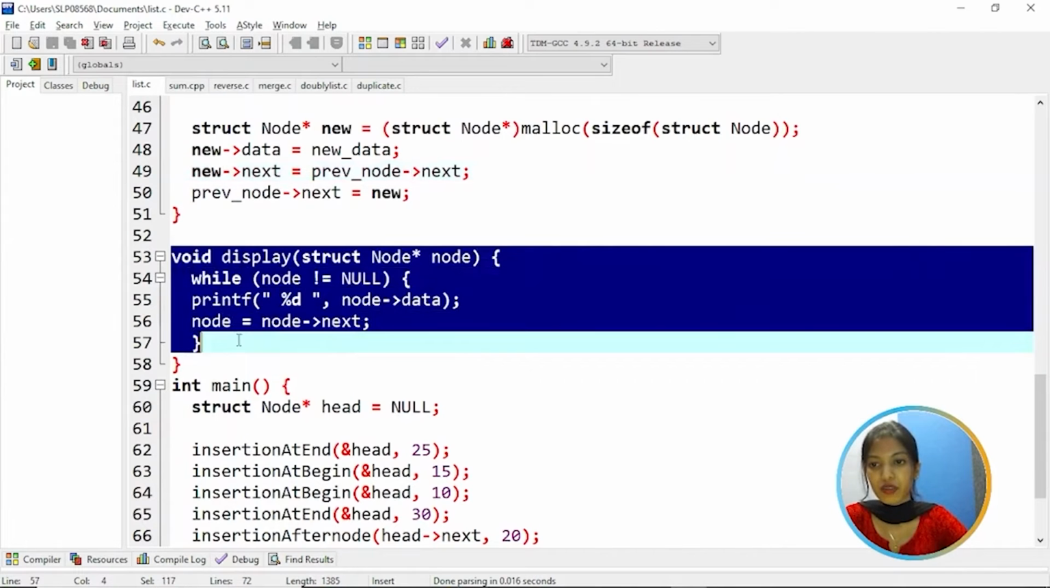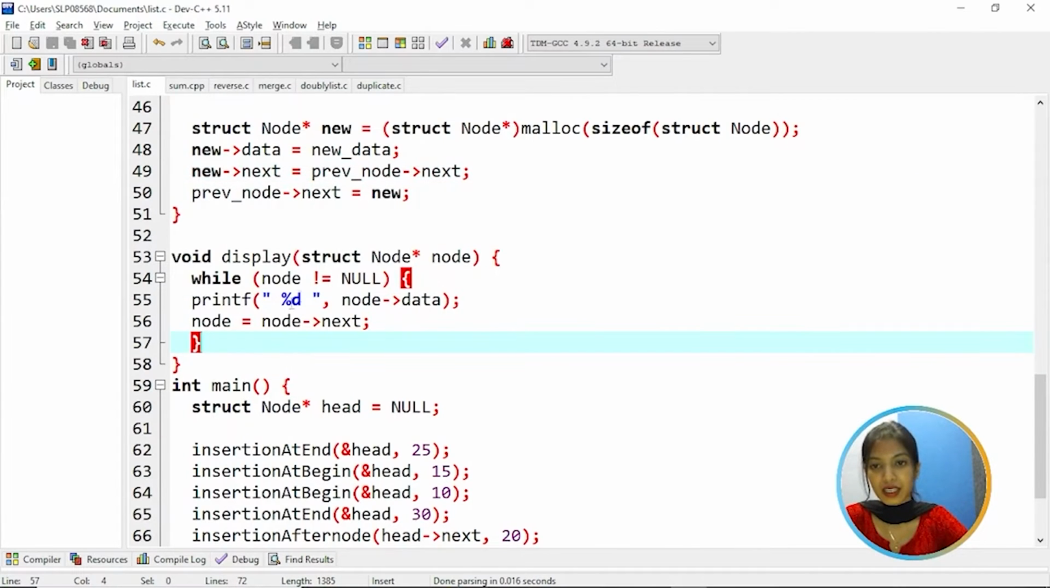And this display function will print all the elements in a linked list. While node is not equal to null, it will display the node's data part, and then assign node's next to node.